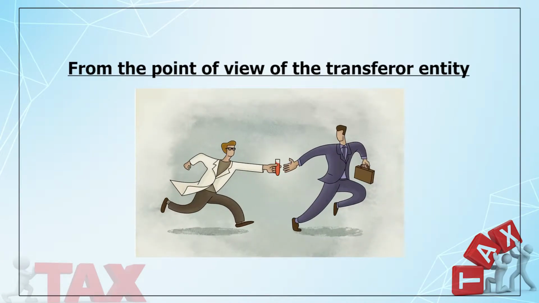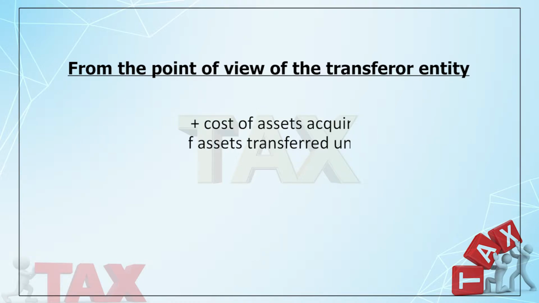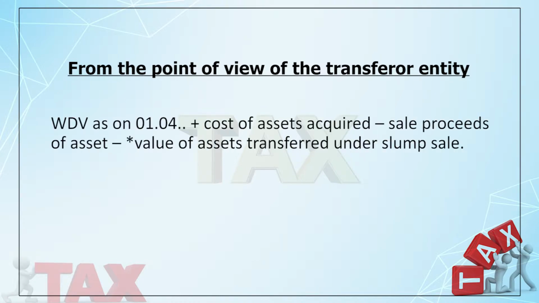First of all, what happens to the assets which are being transferred? How do you compute the WDV? WDV is to be computed as follows: you take the opening WDV, to which you add the assets you have acquired during the year, from which you deduct the assets which you disposed of during the year, and then you deduct the value of the asset which has been transferred under slump sale. Right? Now, how can we get the value of the asset transferred under the slump sale?